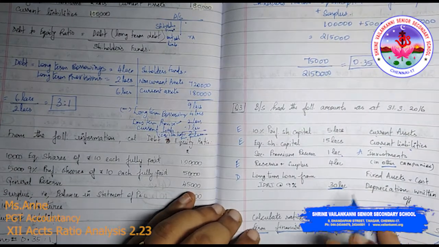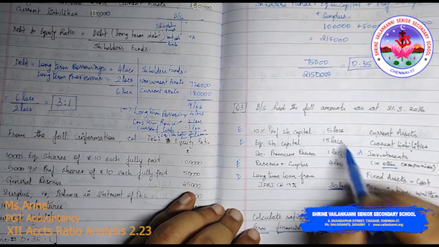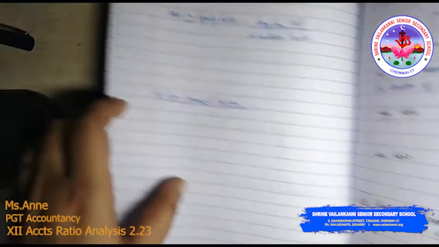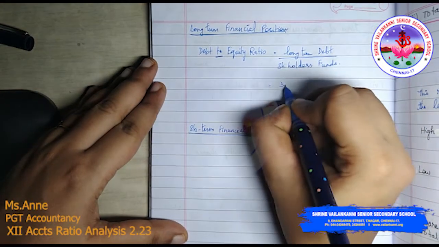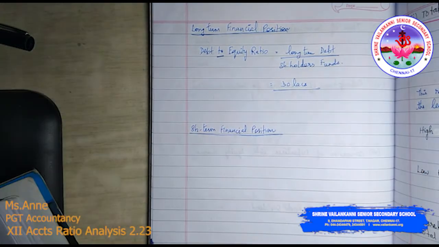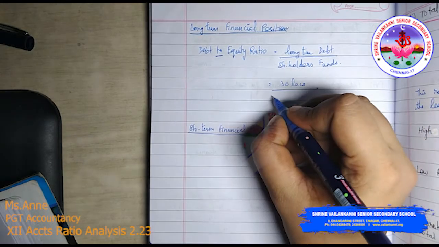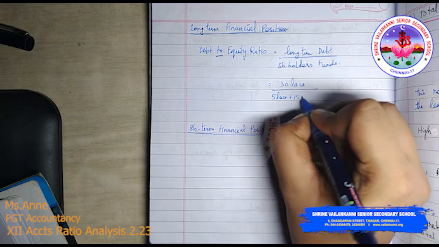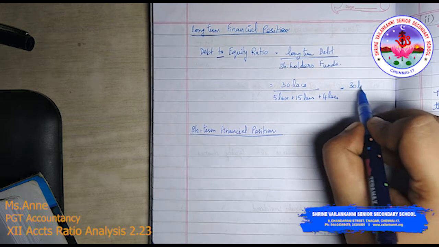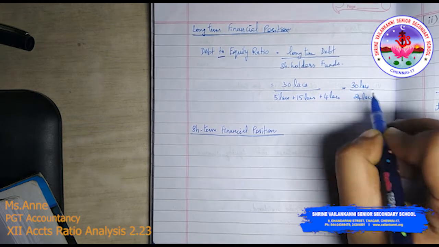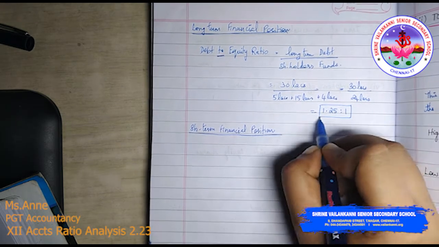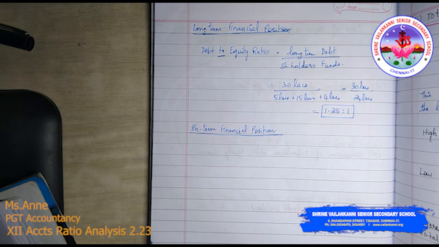And what are the shareholders fund? 5 lakhs plus 15 lakhs plus 4 lakhs, you get 24 lakhs. So 30 lakhs is debt. Equity shareholders fund, I'm not mentioning what they are, but you mention 5 lakhs plus 15 lakhs plus 4 lakhs. So what is it? 30 lakhs divided by 24 lakhs. What is the ratio? 1.25 is to 1 is the ratio.